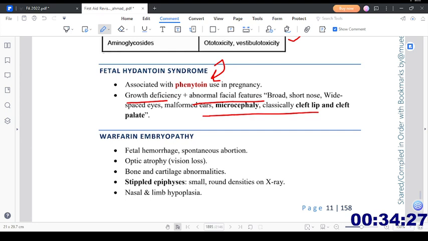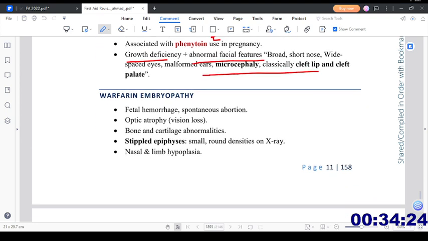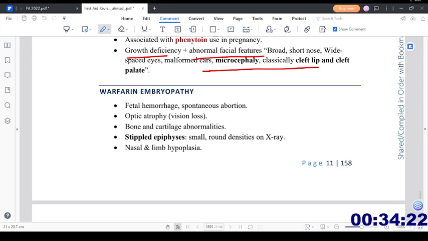Then we have warfarin embryopathy: fetal hemorrhage and spontaneous abortion, optic atrophy that leads to vision loss, bone and cartilage abnormalities, stippled epiphysis, small round densities on the X-ray, and nasal and limb hypoplasia will also be seen.